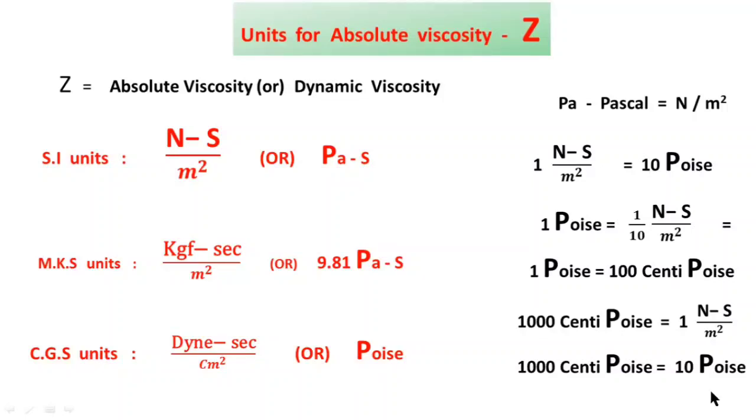These are the units for absolute viscosity. These units are very important for calculating the journal problems.